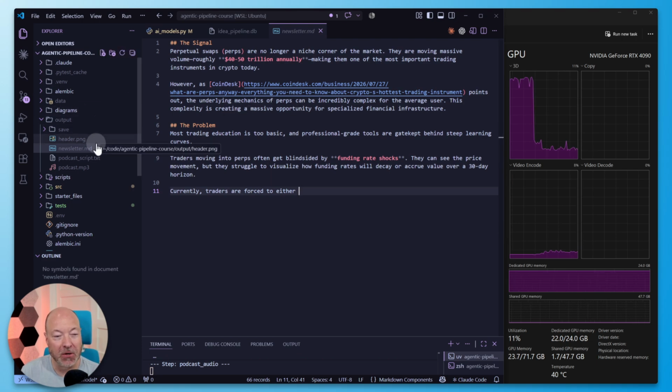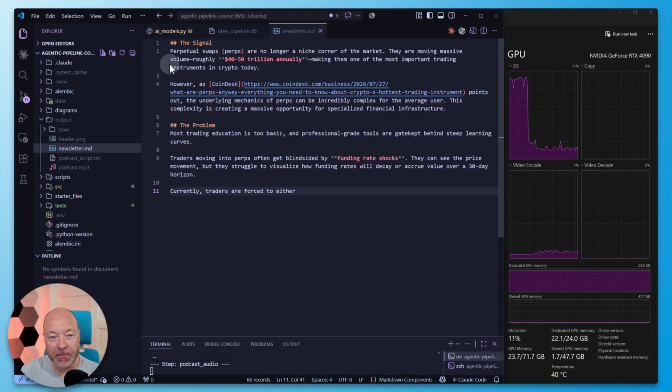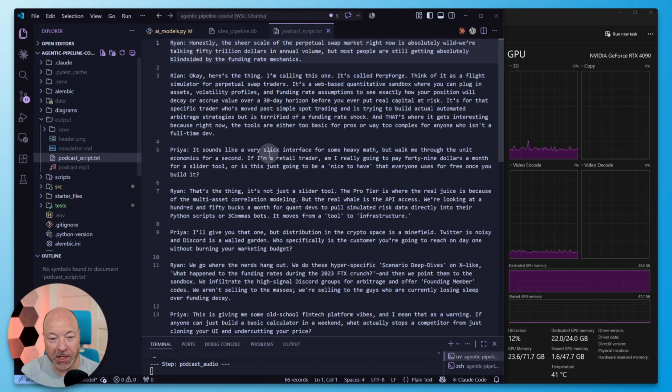Okay, so newsletter.md, that's the generated newsletter. It has the signal, it has the problem, and then it just kind of cuts off in the middle here. So it never really generated the full newsletter with all the deep dive and everything that's supposed to go in there. Okay, not good. I'm curious what the podcast script looks like.